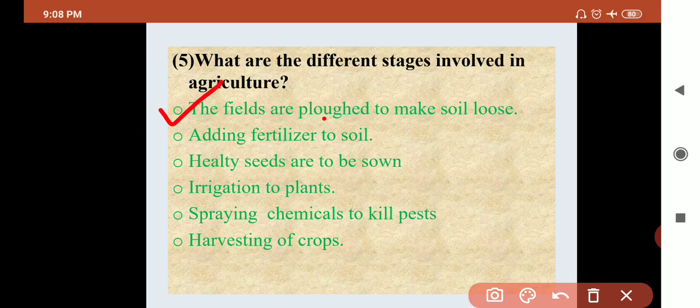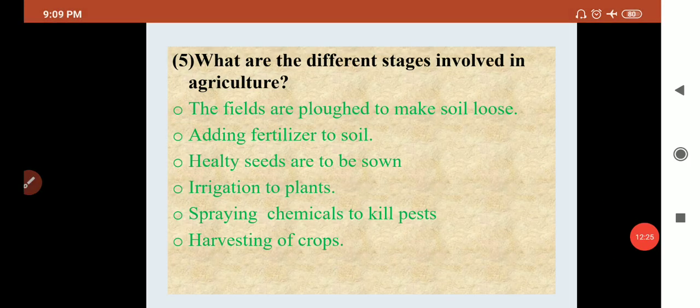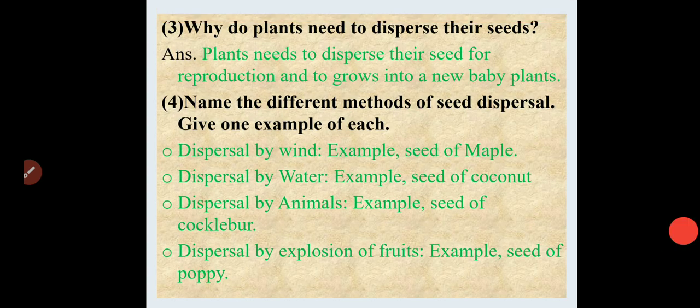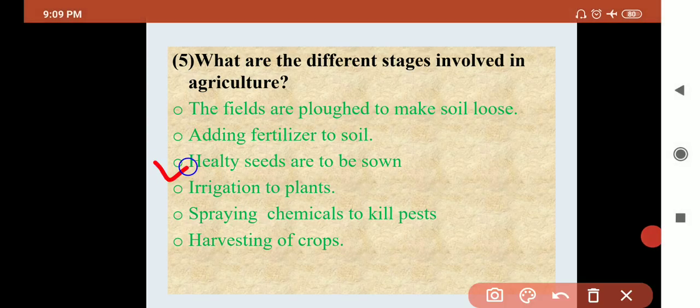Second point is addition of a fertilizer to the soil. Okay, why do we need to add a fertilizer to the soil? Because if the soil is unfertile, then our seed will not grow into the new plant. So it is very important to add a fertilizer in the soil. Okay, if the soil is nutrient rich, then and only then does the seed grow into a new plant. Third point is healthy seed. If seed becomes healthy, then it gives a good quality of crop.